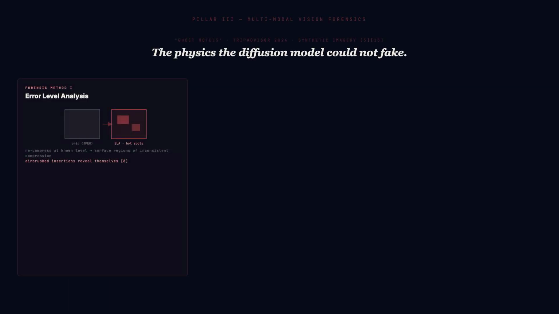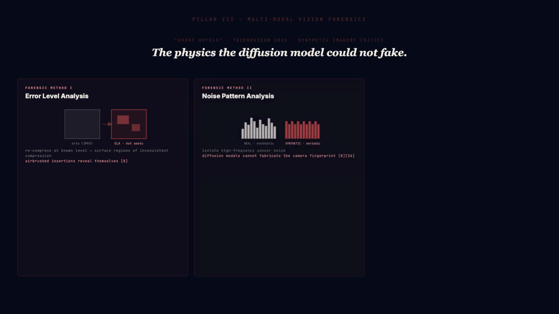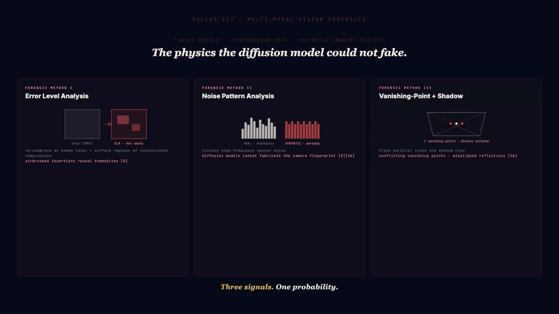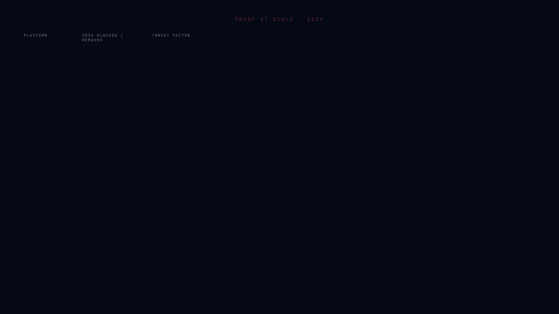Error-level analysis recompresses an image and surfaces regions of inconsistent compression. Noise pattern analysis isolates the high-frequency sensor noise that diffusion generators cannot fabricate. Vanishing point geometry and shadow direction analysis catch the physics violations that ghost hotels leave behind. 3 signals, 1 probability.